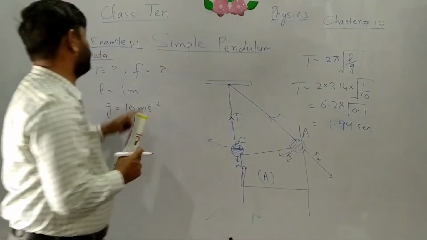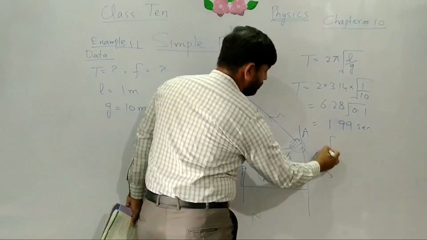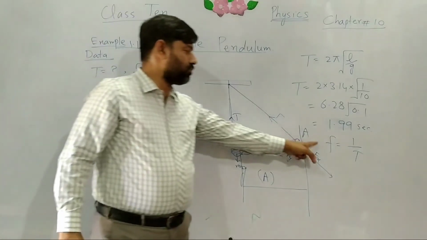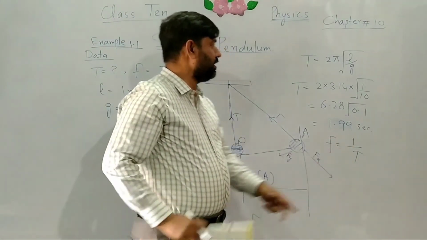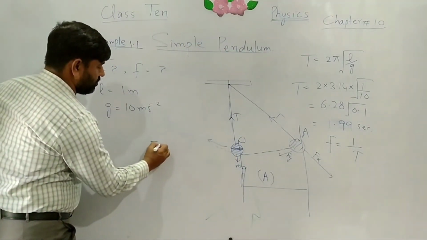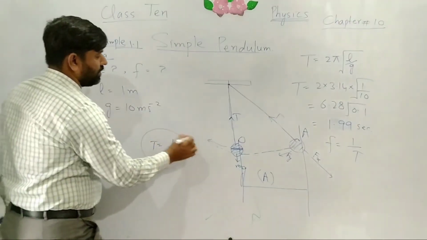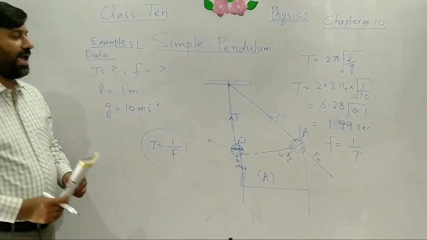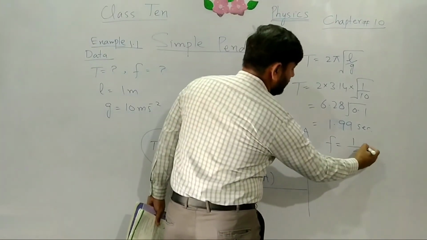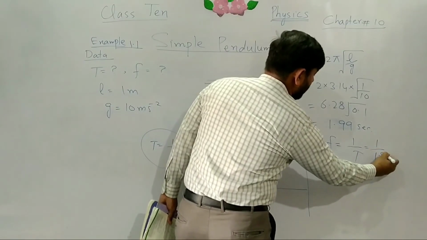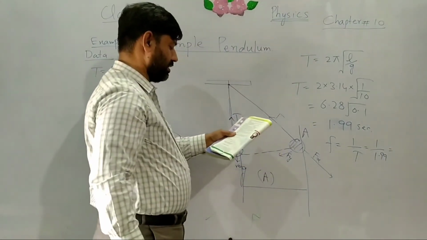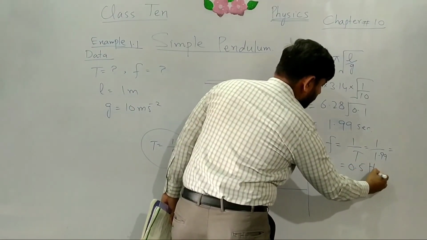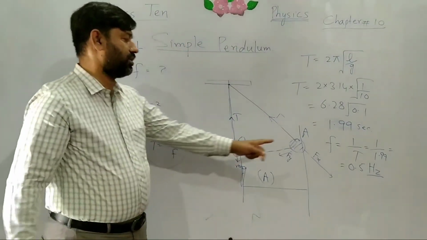Now we will find out its frequency f. The formula of f is 1 over T. Frequency and time period are the reciprocal of each other. f is equal to 1 over T and T is equal to 1 over f. Both these formulas are related to each other, f is the reciprocal of T and T is the reciprocal of f. We will put the value of T, 1 over 1.99, and we will divide it by calculator, and the final answer is f is equal to 0.5 hertz. The unit of frequency is hertz and it is denoted by Hz.